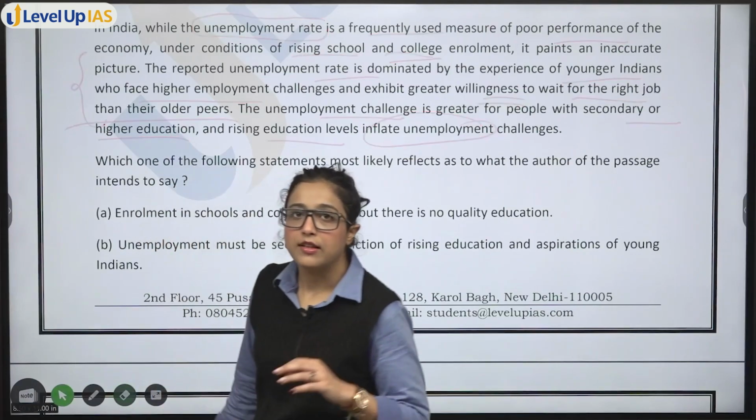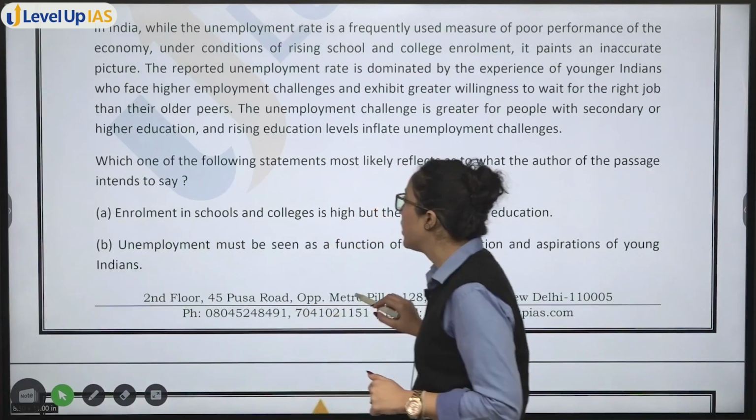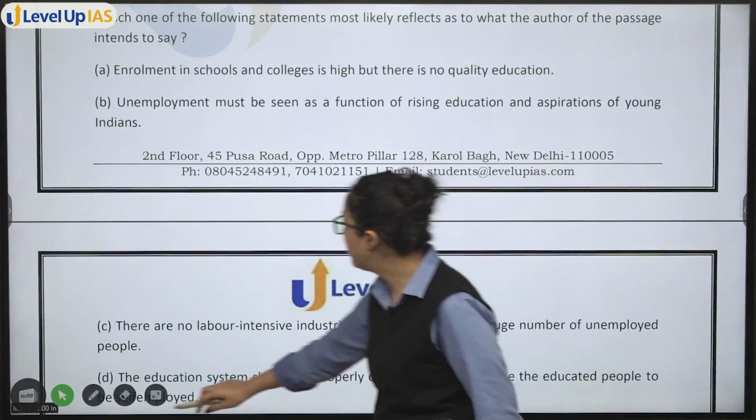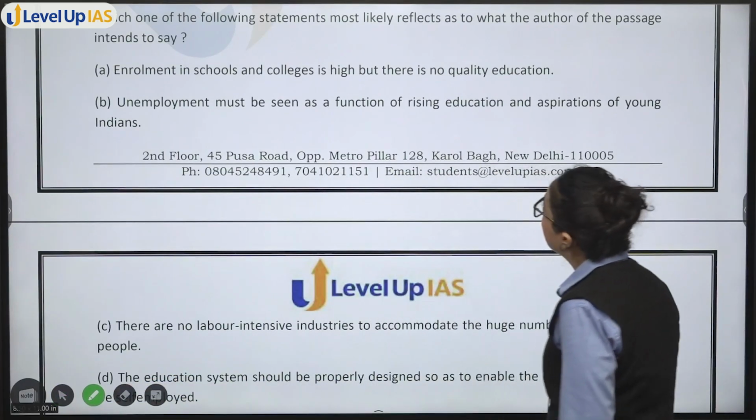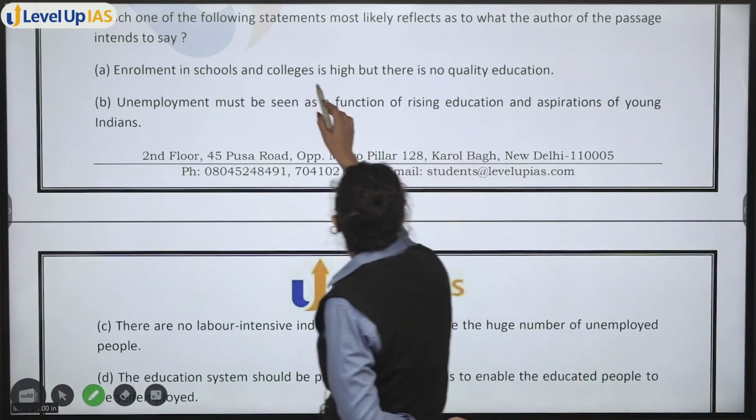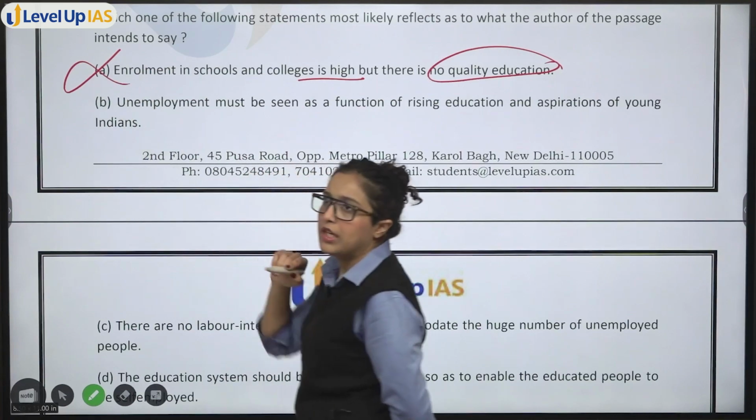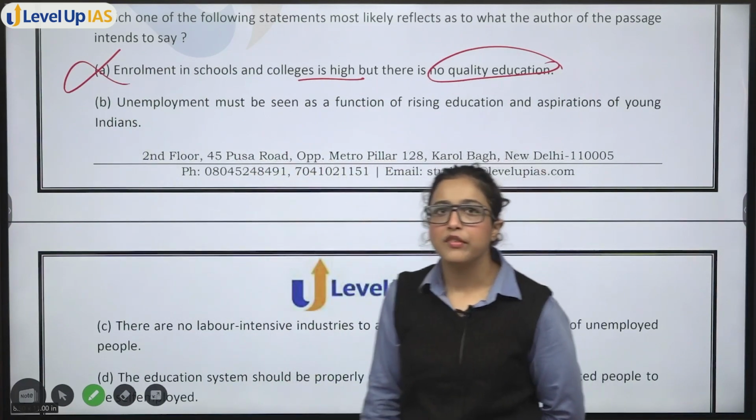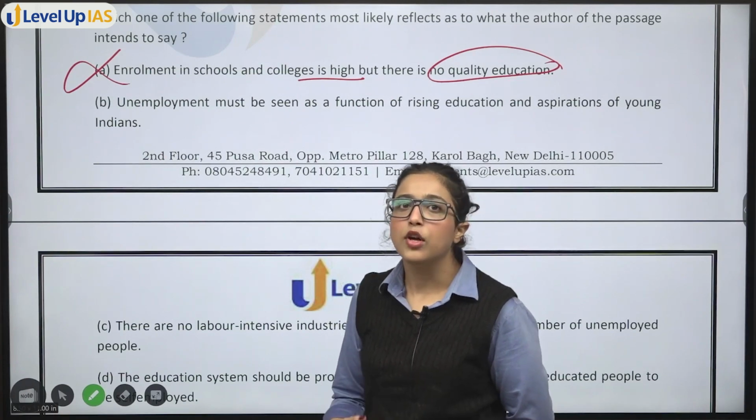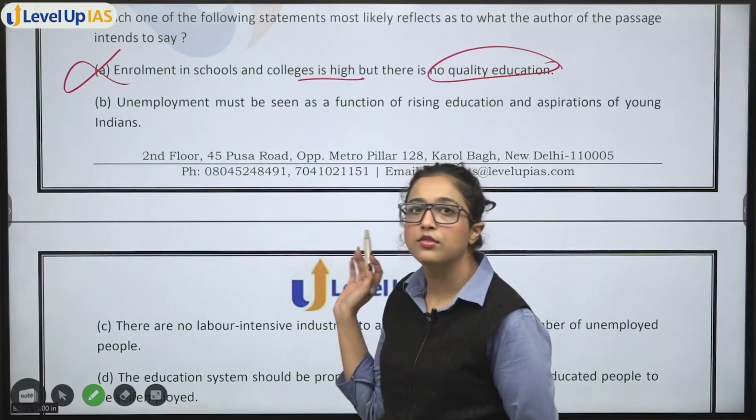Now, once you understand the gist of the comprehension, it will be easier for you to understand the options also. Which one of the following statements most likely reflects what the author of the passage intends to say? Enrollment in school and colleges is high, but there is no quality education. Not possible at all. First of all, quality of education के बारे में we haven't discussed anywhere in this passage. Also, we are not saying कि quality of education है ही नहीं. This is such an extreme option.